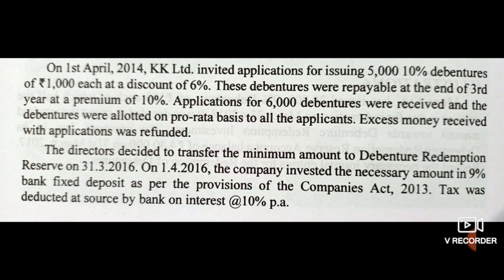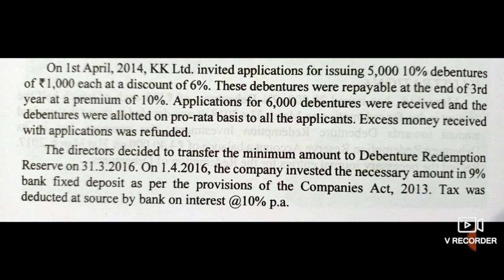Excess money received with applications was refunded. The directors decided to transfer the minimum amount to debenture redemption reserve on 31st March 2016. On 1st April 2016, the company invested the necessary amount in 9% bank fixed deposit as per the provisions of Companies Act 2013.